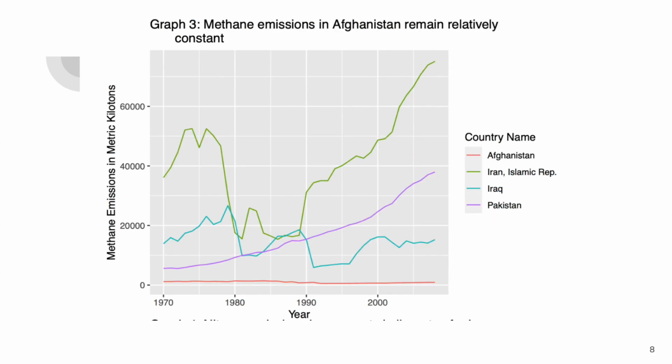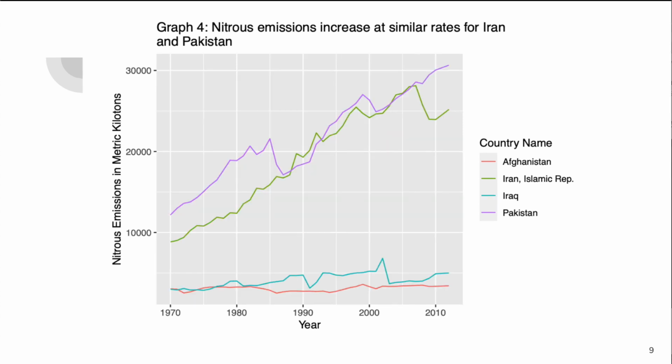The methane emissions graph shows that levels in these countries were somewhat inconsistent throughout the years. For example, Afghanistan remained relatively constant, while Pakistan and Iran showed an overall increase from 1980 onwards. Nitrous emissions for Iraq and Pakistan have increased at similar rates over time since 1987. Emissions have fluctuated for Iraq and Afghanistan.